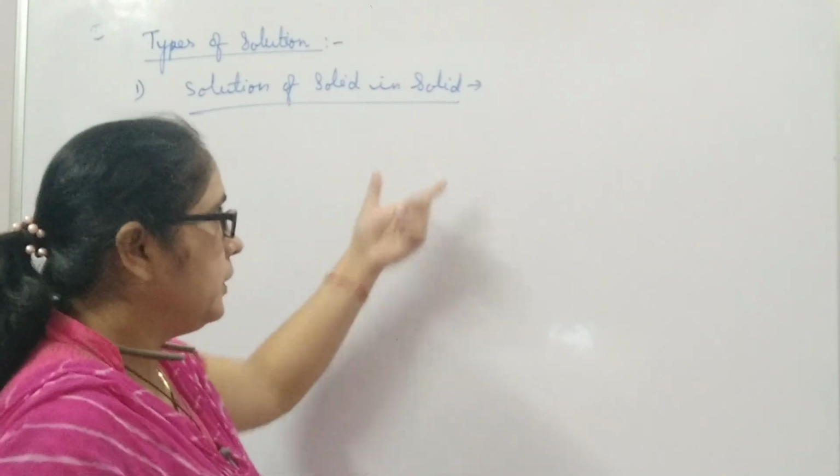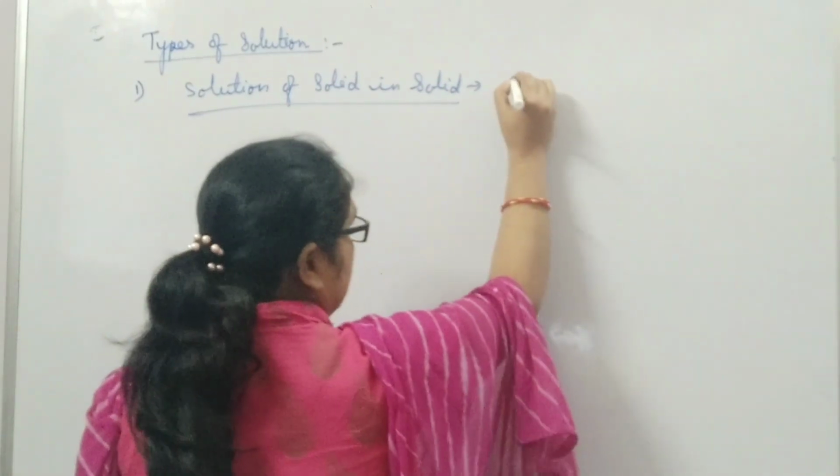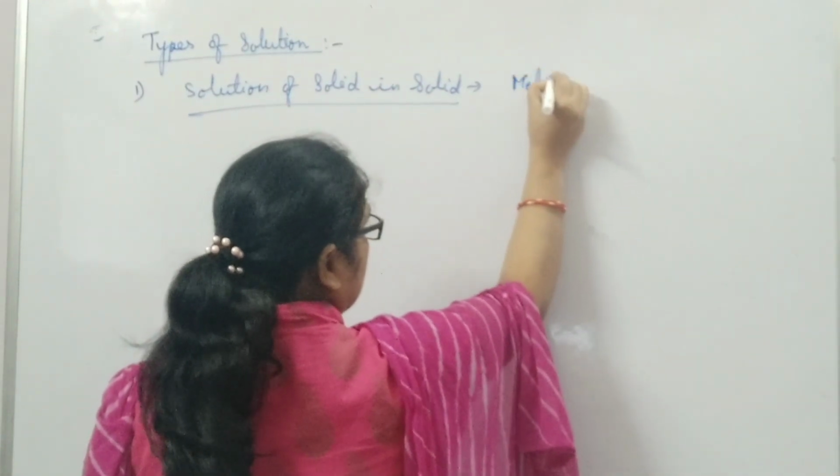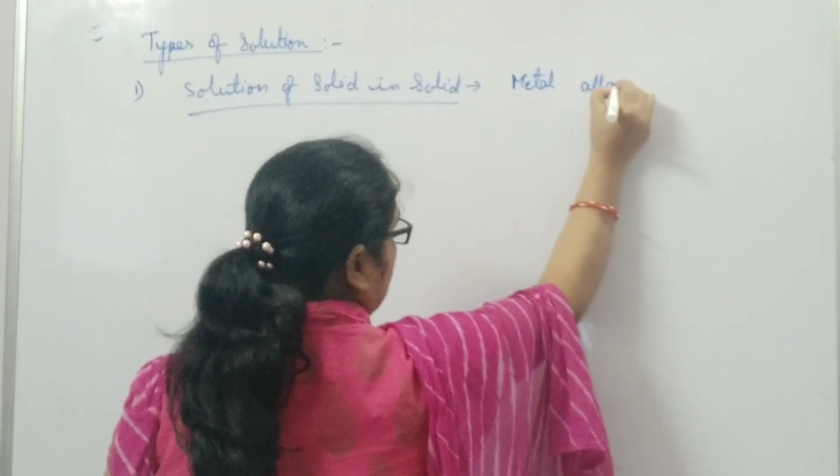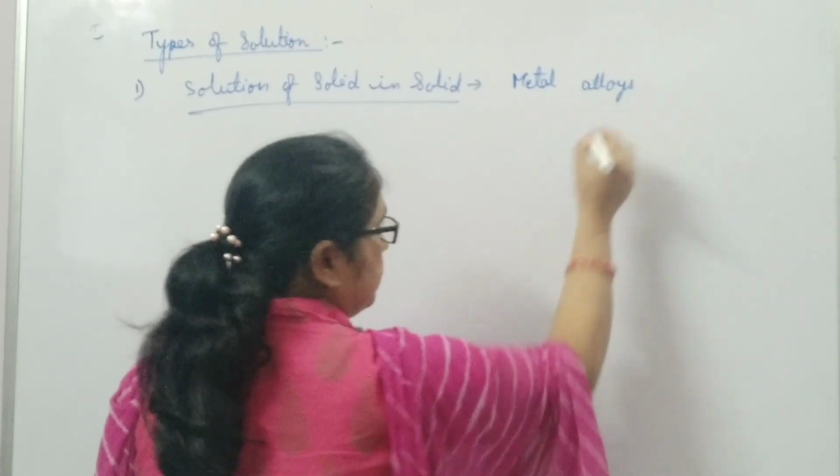Students, mostly we know that a solution is a solid dissolving in a liquid. But except this, we have other solutions also, that is, solid in solid solution. An example of this is metal alloys.